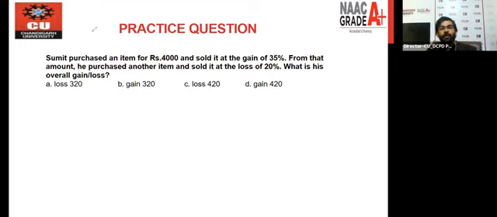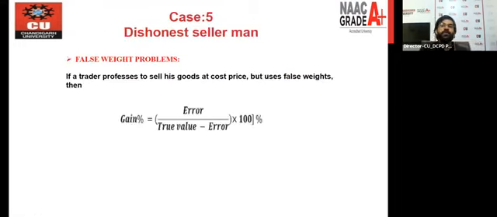Now after this, we have one more type of concept, that is called false weight problems. So what happens in this type of concept? A shopkeeper purchased some article, let's say 100 gram, but he cheated there. What type of cheating was happening? That is clearly mentioned here in the definition itself.